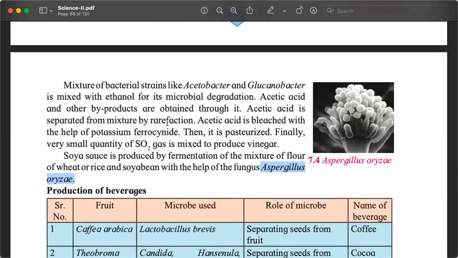So this combination, what is used to make what, that is something we need to remember. In addition, the process of production of vinegar is given in detail. So break it down into points.